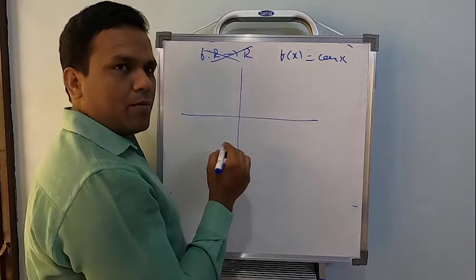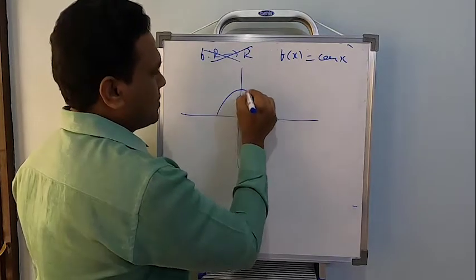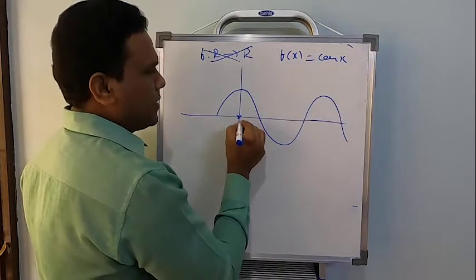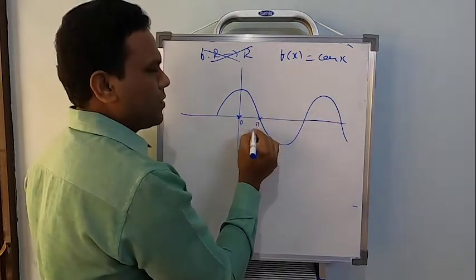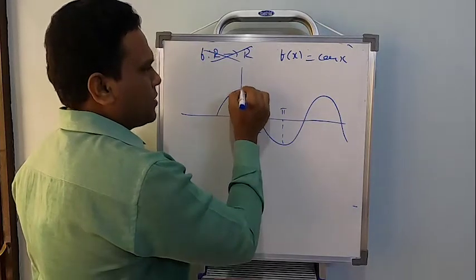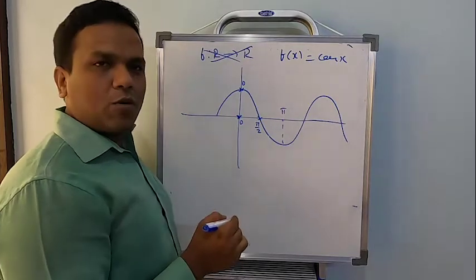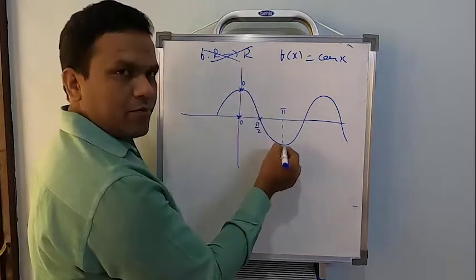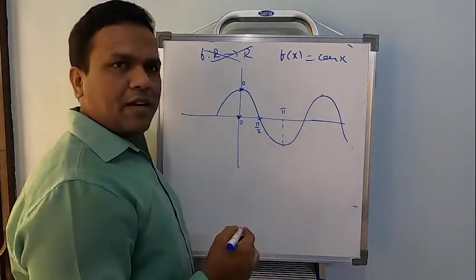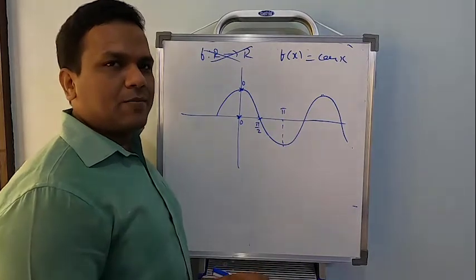Remember, cos will not pass through origin, right? So the cos wave will be something like this. So this will be 0. This will be pi by 2 and this will be pi. What happens to this now? This will be 0, right? I said one upper peak point, one lower peak point. Either you take it from here to here, or from here to here, or from here to here. So any one part should be considered to say that cos inverse will exist.